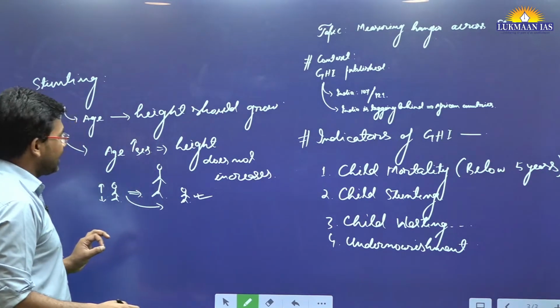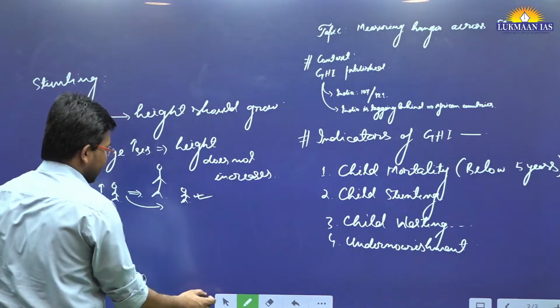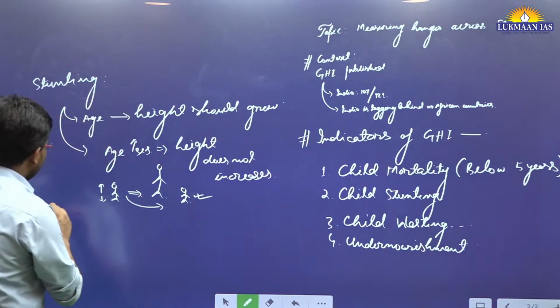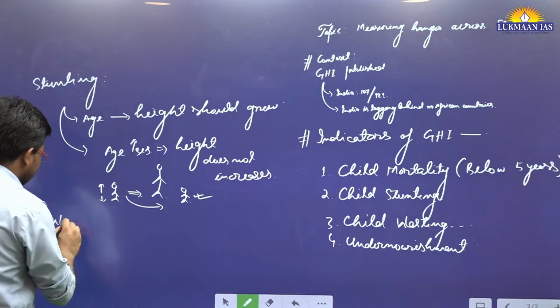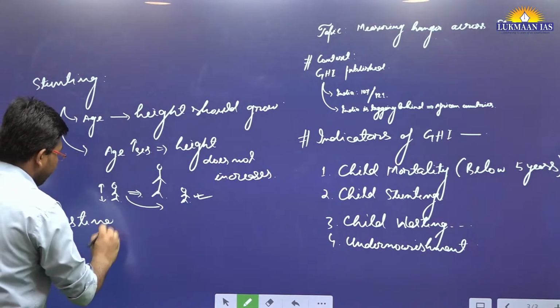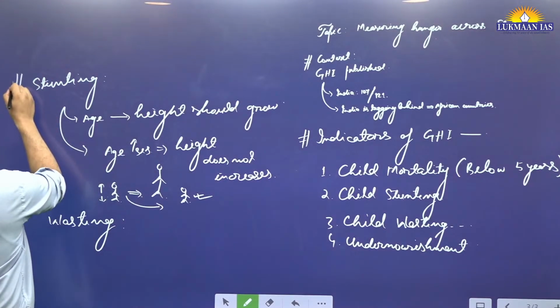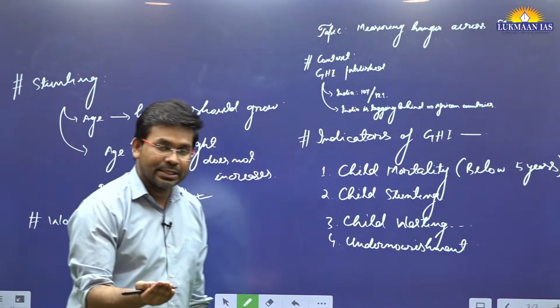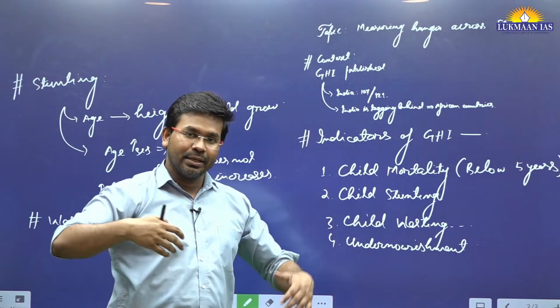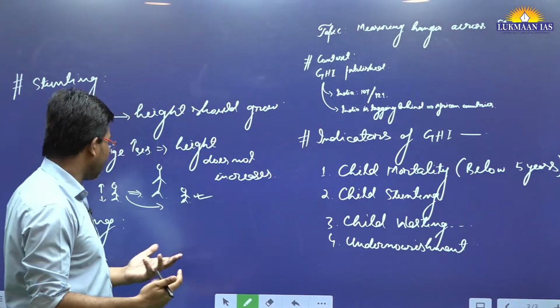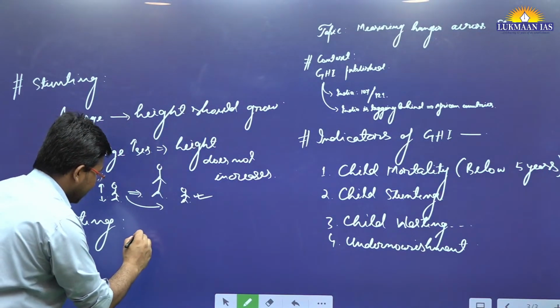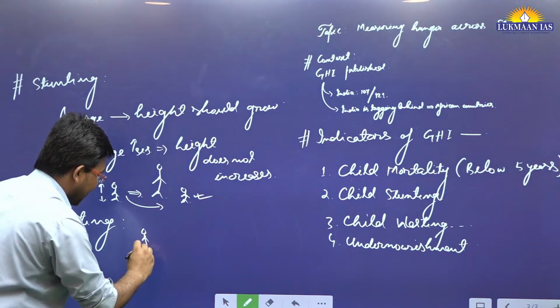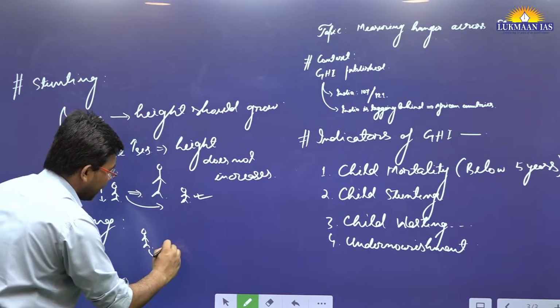More than stunting, there is another issue, which is known as child wasting. Stunting we have understood. Let us understand wasting. Wasting means that with height, the body mass index is not matching up. Let's say the child has height, but he does not have body weight.